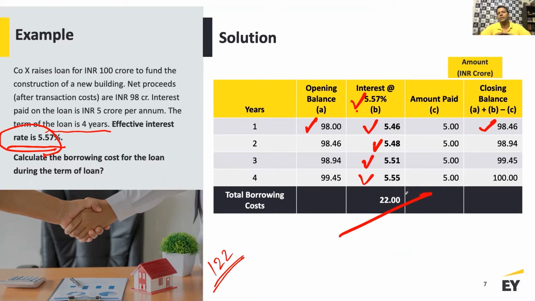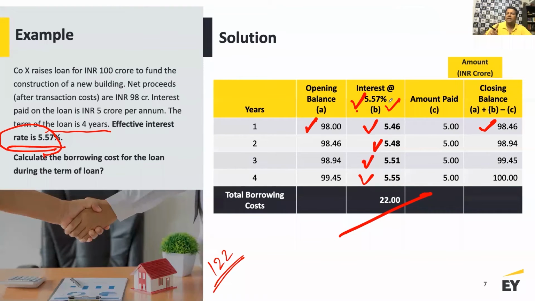In other simple words, in this example, on 100 crore for 4 years at the rate of 5%, I'm going to pay 20 crore plus 2 crores of loan processing fee which I paid. The total is 22 crore. When that 22 crore is attributed using the effective interest rate method, your annual interest cost comes at the rate of 5.57%, even though the outstanding was 100 crore.